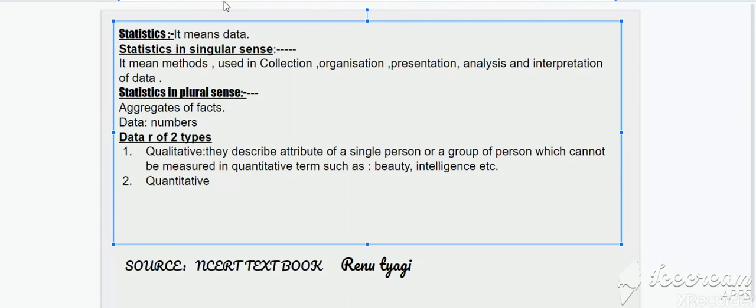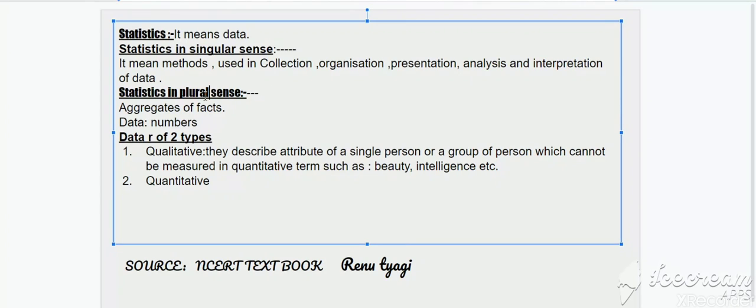In the singular sense, statistics means methods used in collection, organization, presentation, analysis, and interpretation of data. That is statistics in the singular sense. It means methods of collection, organization, presentation, analysis, interpretation of data.